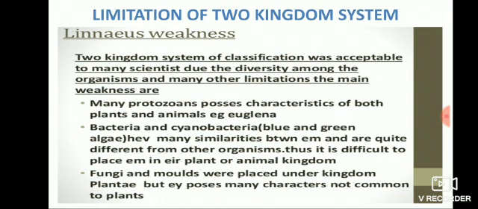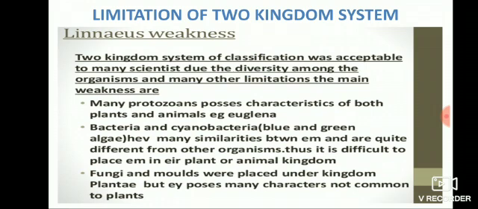Example, Euglena. Euglena is called a plant-animal as it possesses both the characteristics of plant and animal. So the linear system of classification doesn't have a place for placing this Euglena. Bacteria and cyanobacteria, blue-green algae, have many similarities between them and are quite different from other organisms. Thus, it is difficult to place them in the plant or animal kingdom. So, they cannot be placed along with plants and animals.